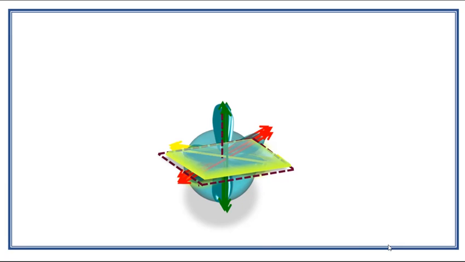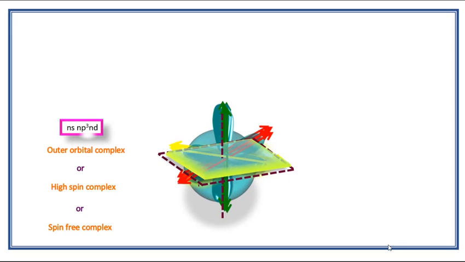So it produces six vertex points along the direction of the ligands. So sp3d2 hybridization also produces octahedral geometry. These complexes are known as outer orbital complexes or high spin complexes or spin free complexes.